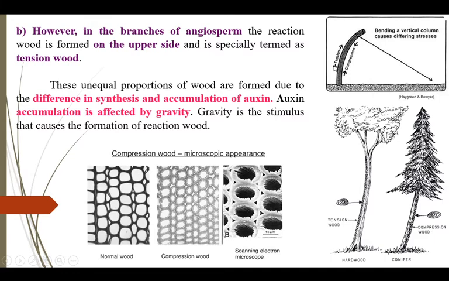Whereas in angiosperm, it is formed on the upper side and known as tension wood. The unequal formation of the wood is due to the difference in the synthesis and accumulation of auxin, and we know that auxin synthesis and accumulation is affected by gravity. The compression wood shows more lignin deposition in comparison to the normal wood.